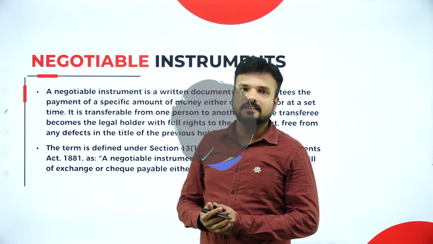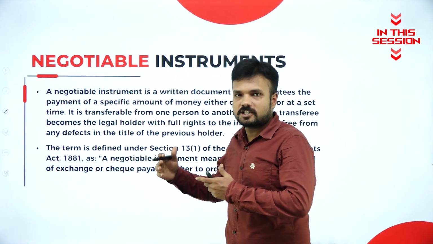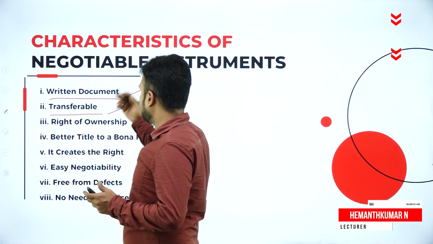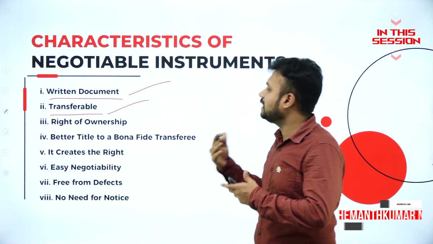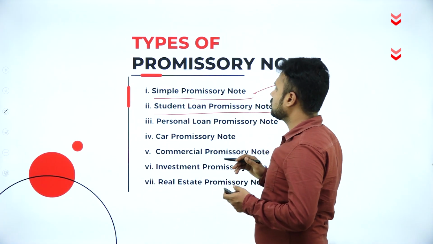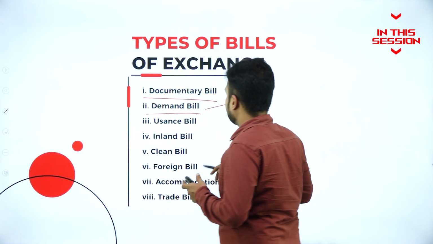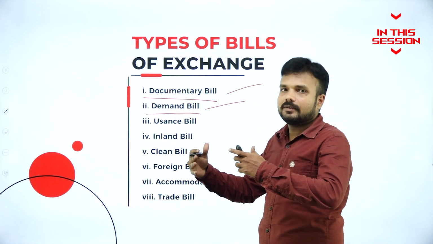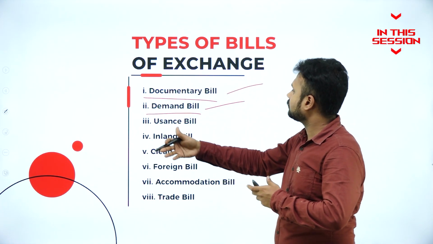What is negotiable instruments? The name itself says it has a negotiable, transferable nature. It has a transferability nature. Student loan promissory note: if a student wants to take a loan from the bank. Demand bill: on the basis of demand, we give the bills of exchange that we call a demand bill.